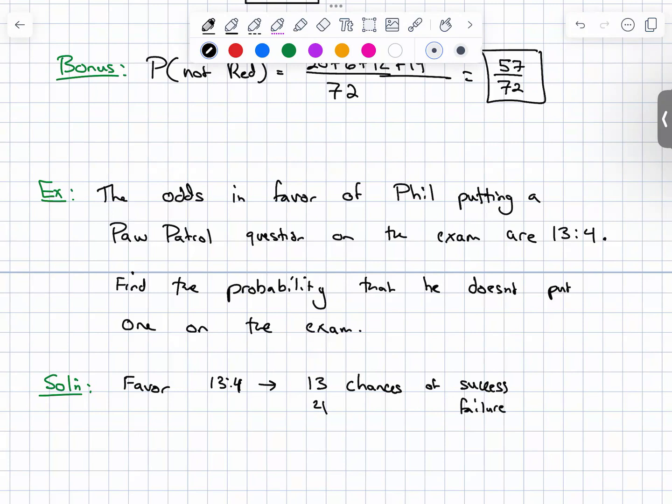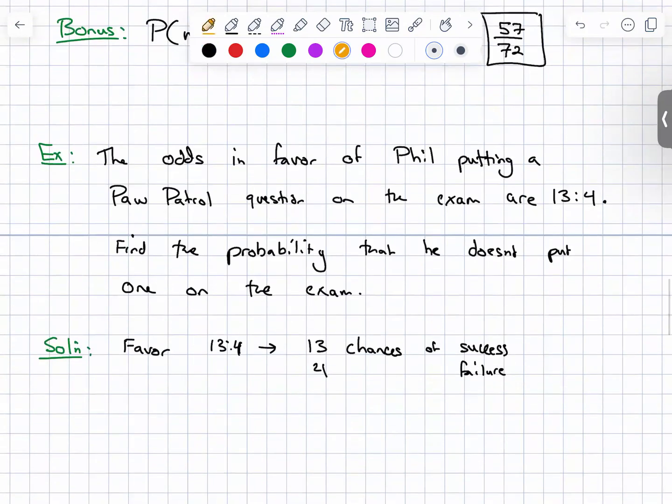That's what it means based on the raw definition. What that would mean in this context is that there are 13 chances for me to put on a Paw Patrol question and 4 chances that I don't. So that means that there's a total of 17 total outcomes.